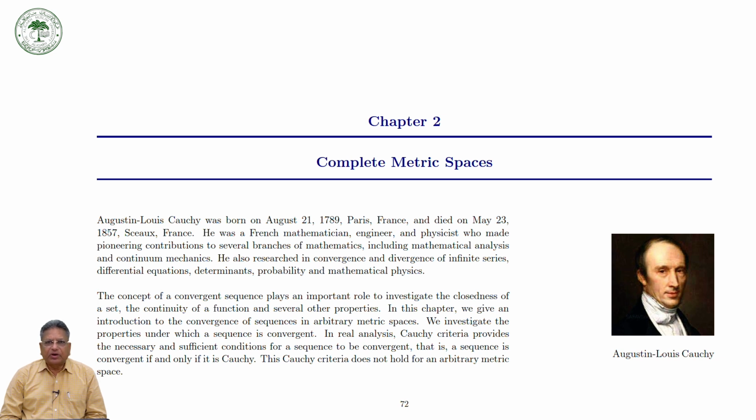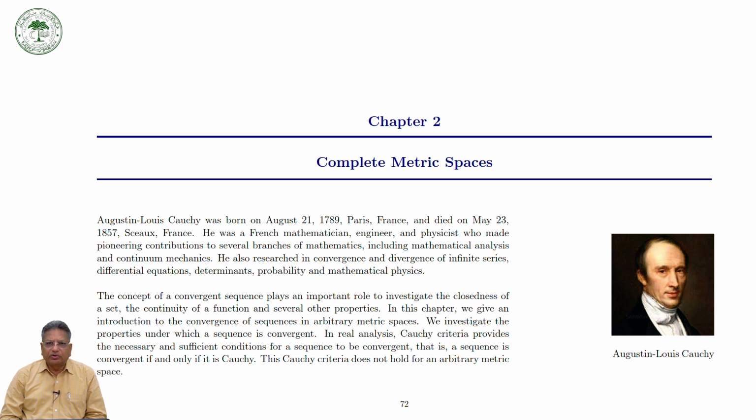First, you have already studied in the course of real analysis, if you have a sequence of real numbers, then you can say that the sequence is convergent if for every epsilon positive there exists a positive integer N such that |xn - x| is less than epsilon for all n greater than N, and this x is called a limit point of the sequence. Okay, so that was the definition which you have studied in the course of real analysis.